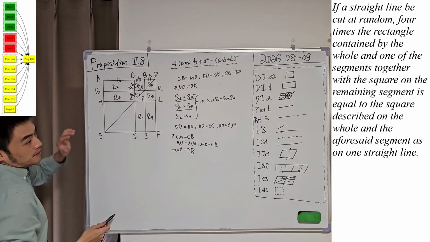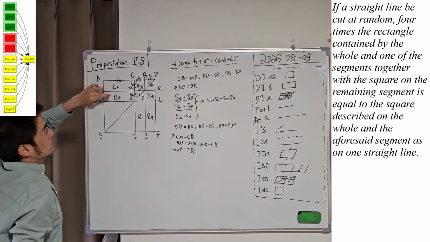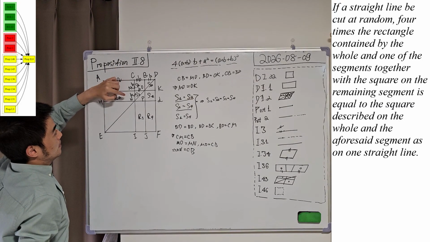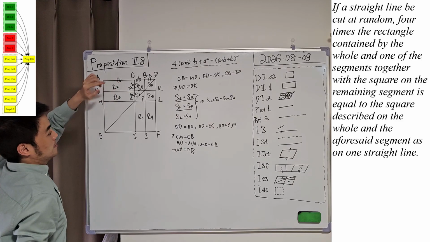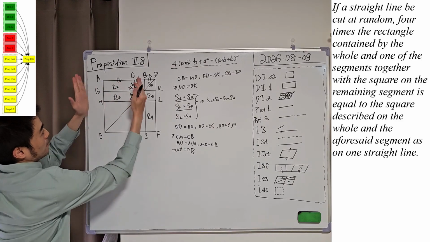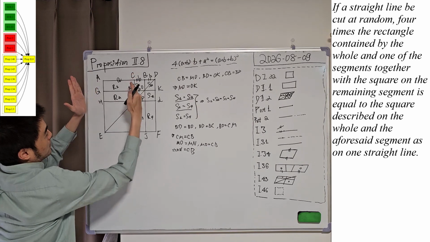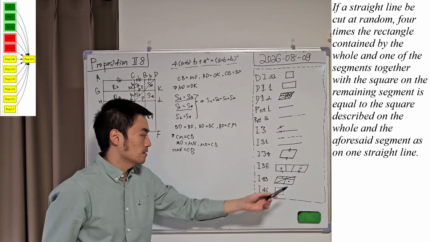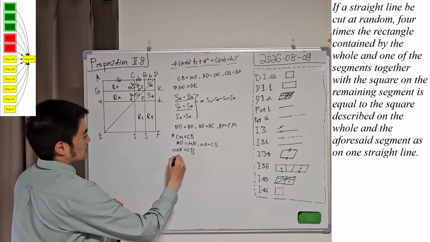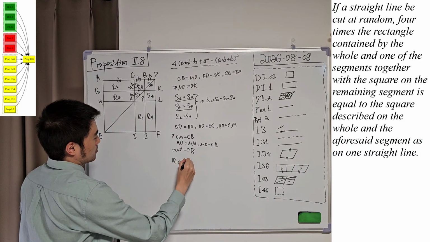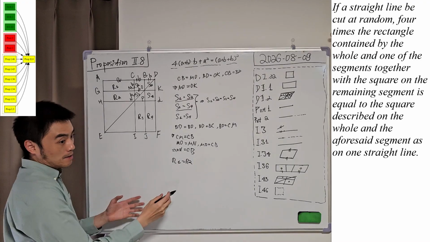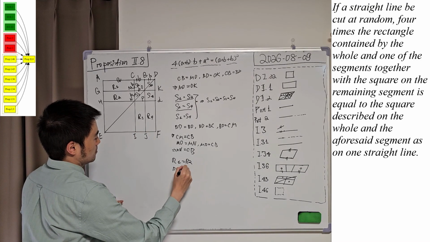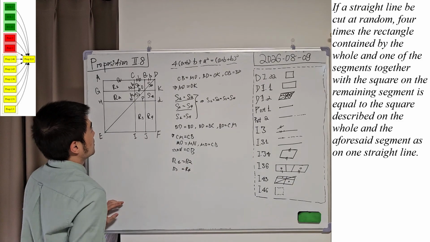And then please pay attention to R1 and R2. They have the equal base. CM is equal to B and MN is also equal to B. So they have the same base and they are in the same parallels, CN and AH. So if we apply proposition 36 again, we know that R1 is equal to R2. And with the same proof, we can conclude that R3 is equal to R4.